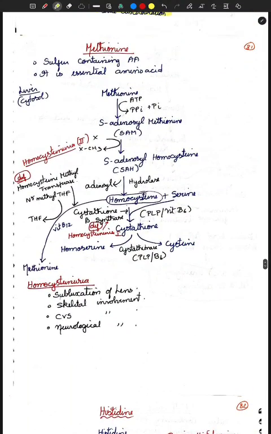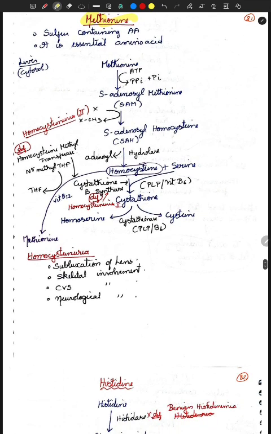So next, coming to your methionine. Methionine and cysteine are your sulfur containing amino acids. So it is an essential amino acid that we know. So what is the main focus here? It is homocystinemia. So it is methionine, but the disorder is what? It is not methioninemia or like that. It is homocystinemia, homocystinemia type 1, homocystinemia type 2.